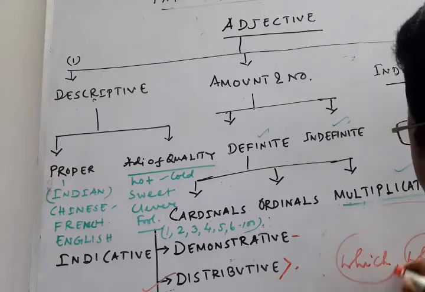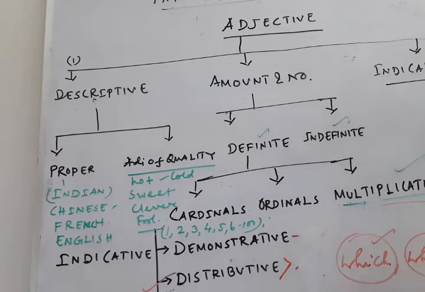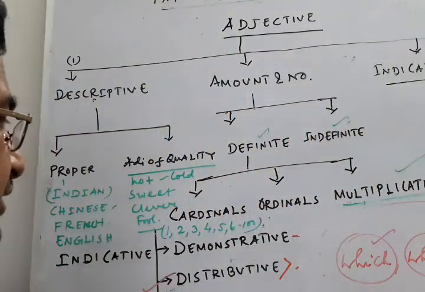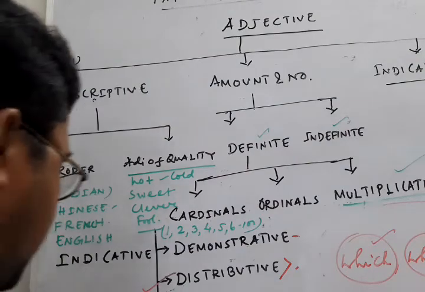What and which, although they are relative pronouns, are sometimes used as adjectives, and that's why they are called relative adjectives.